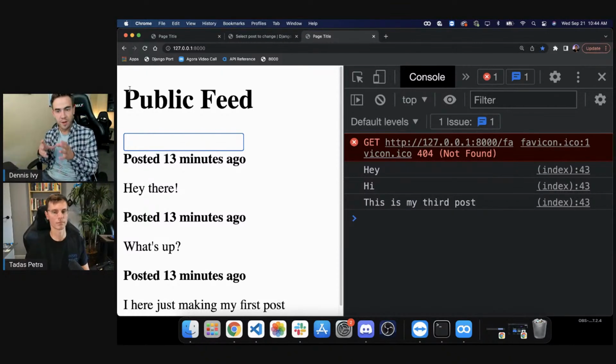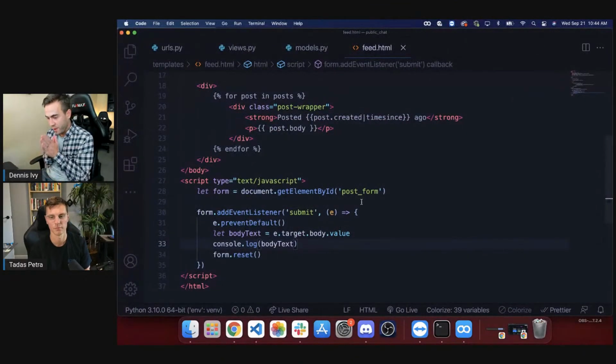So what we need to do now is we need to send this data to the backend, and we want to render it out. So there's a few things that we're going to take care of. So first of all, let's see. Let's start with the backend. So I want to send a message to the backend.